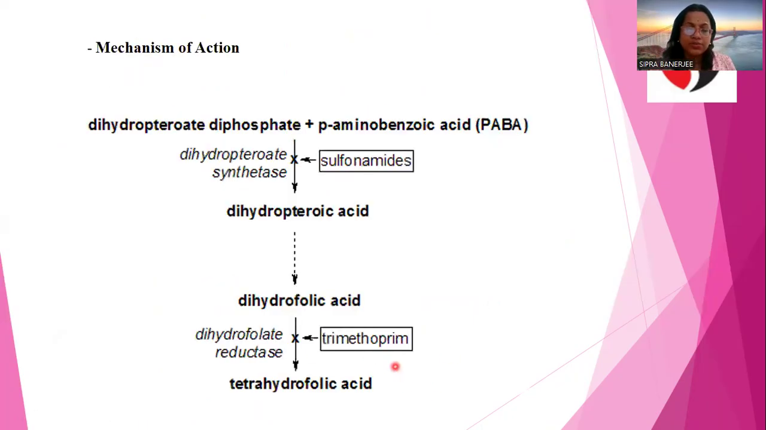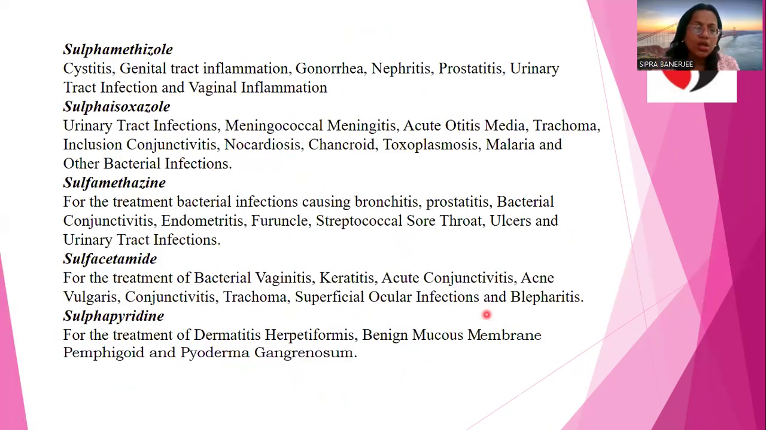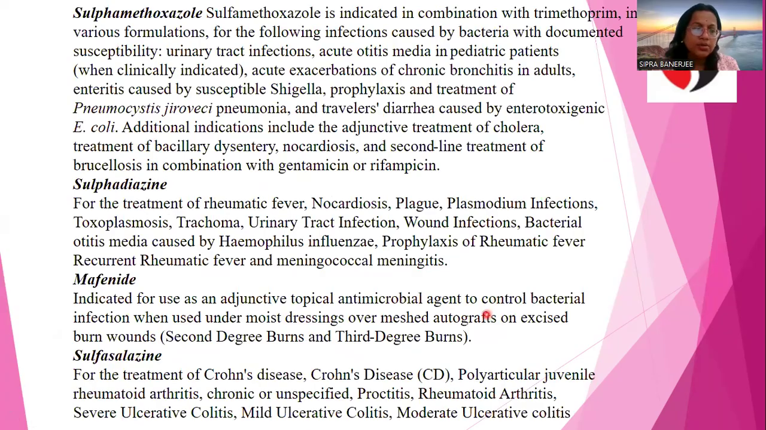Diarrhea is a side effect. The mechanism is the same: sulfonamide with dihydropteroate synthetase, which will form dihydrofolic acid, which will be converted to tetrahydrofolic acid. Dihydrofolic acid along with trimethoprim is active. These are the very short descriptions of the drug, where it is active.